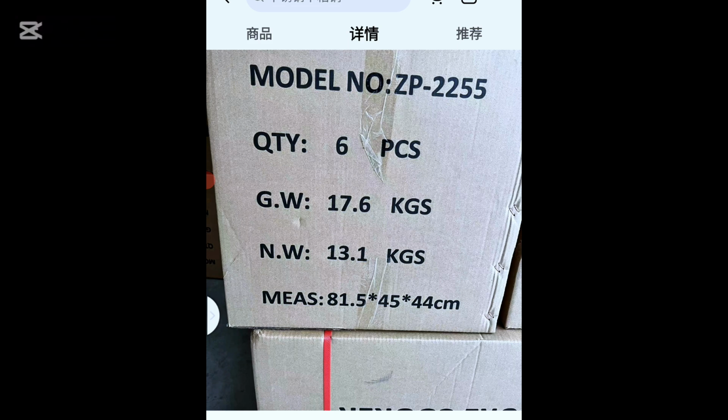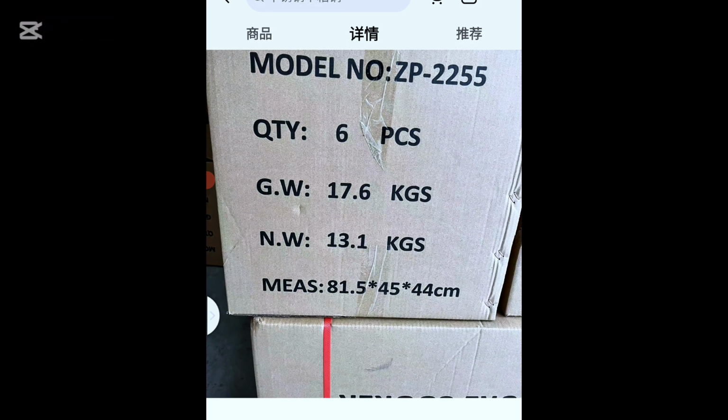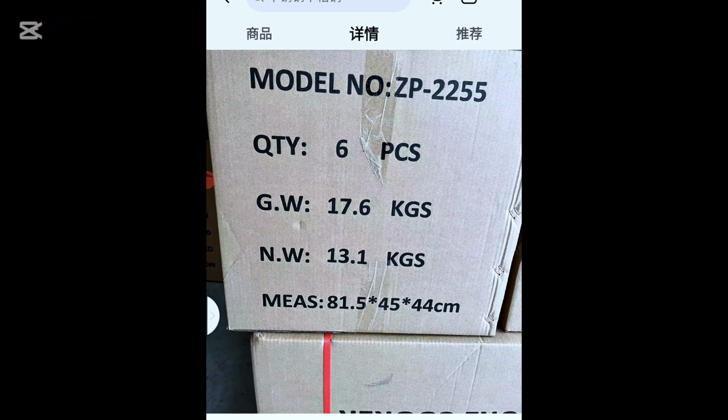So next time when you're asking your supplier what is the weight of this product I'm buying, please be sure to ask for the gross weight and not just the net weight of the product, because the supplier might just tell you, okay, you're buying this particular hair, this is the net weight. You're forgetting that the supplier is not going to send the hair raw like that to the shipping company. He's going to package it.